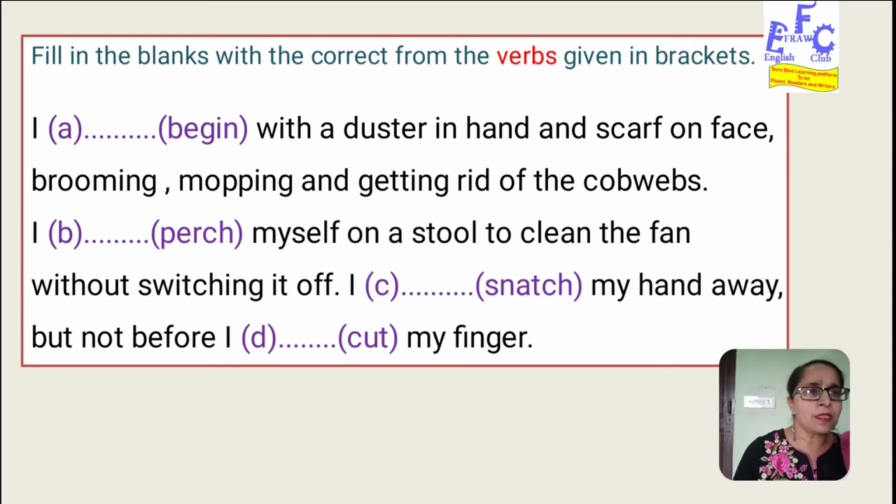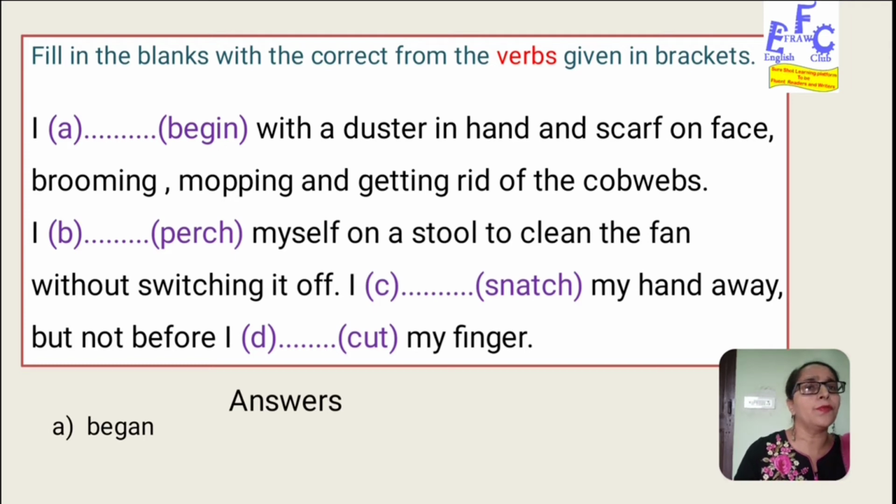So the first tip is that before actually starting to write the answer, you should read the complete question so that you come to know about the tense and the structure of the things that we need to fill up. So here in the first blank, I begin with a duster in hand. Some kind of event is narrated here, so that has already happened. So obviously it should be filled in simple past tense. So here I begin, the answer should be began. I began with duster.